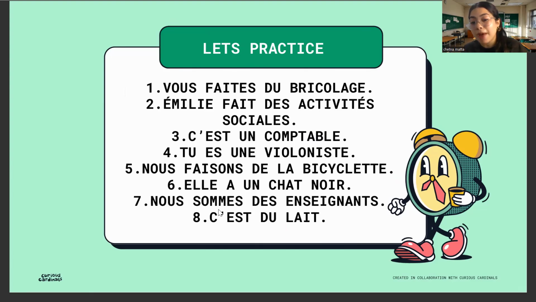Nous ne sommes pas d'enseignants. No. Now here you don't have to change it because it has être, so the answer is going to be nous ne sommes pas des enseignants. Ce n'est pas du lait, the milk. Now here you again have the être, so you will not change any of it.